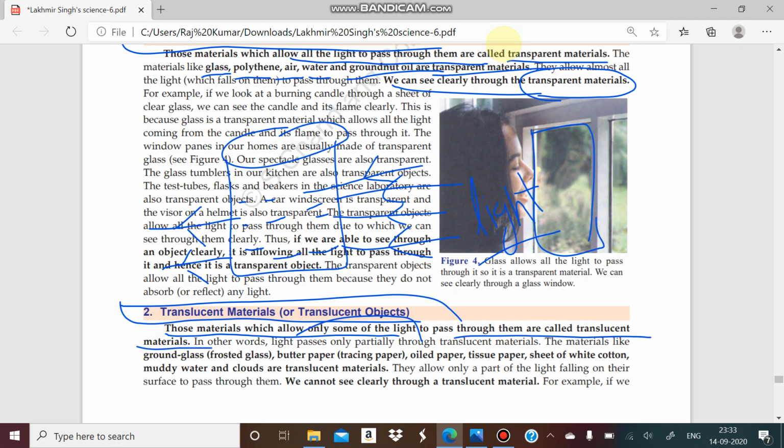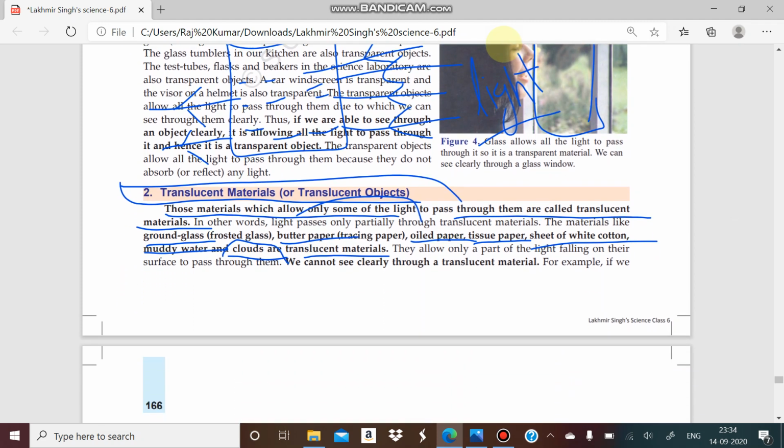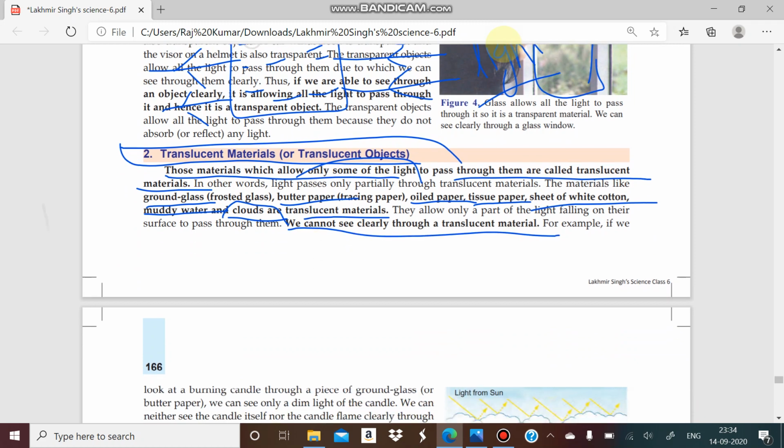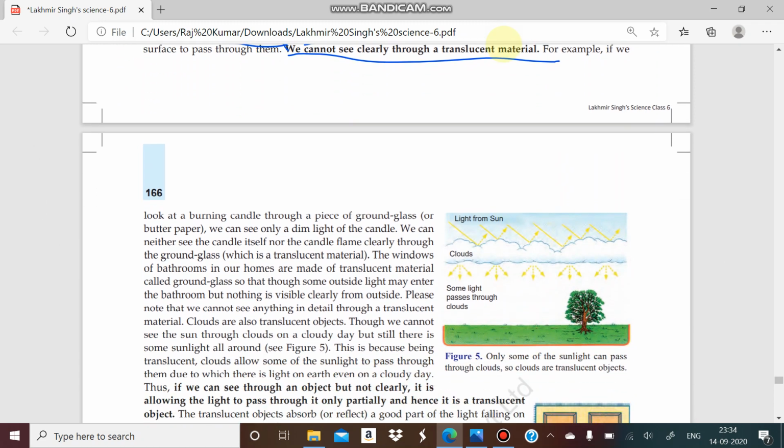You will see a large number of examples like ground glass, butter paper, oil paper, tissue paper, a sheet of white cotton, muddy water, and clouds. These are also translucent materials, because they partially allow light. Partially means some light is allowed to pass, and some is not. So we are not able to see clearly through them. We cannot see clearly through translucent materials.